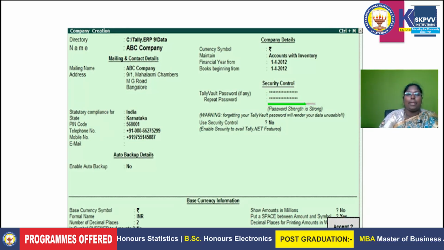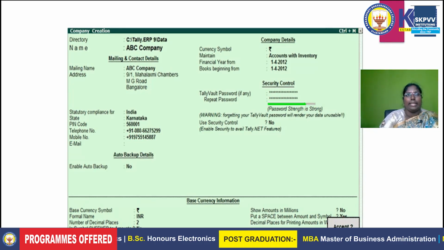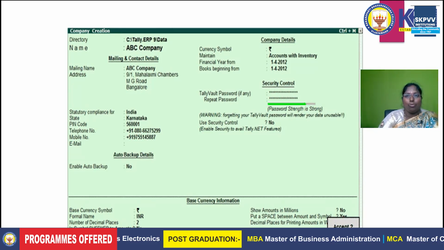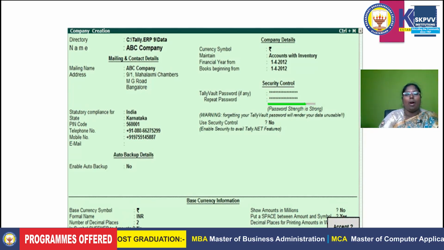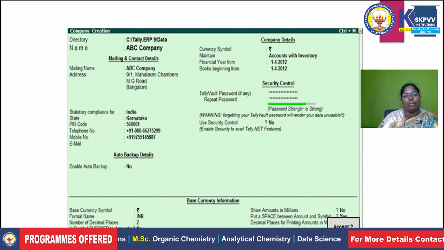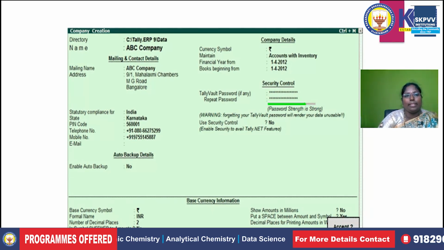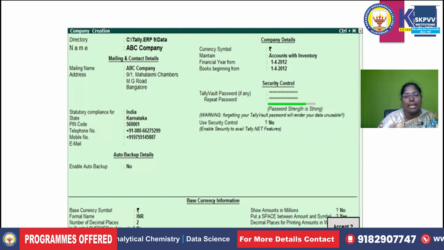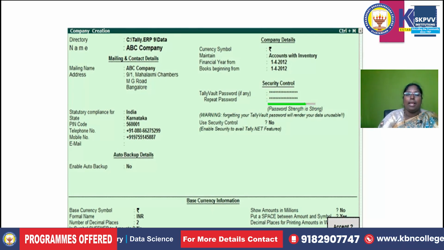At the same time, the number of decimal places, meaning in an invoice or any bill, after the total amount, like 1500.356, when they are totaling like this, how many decimal points they take. All this information should be entered during company creation. After giving all the necessary details, then accept the screen.